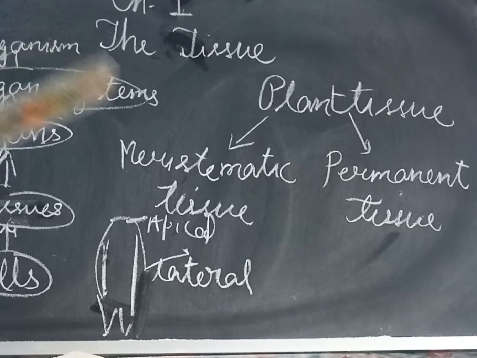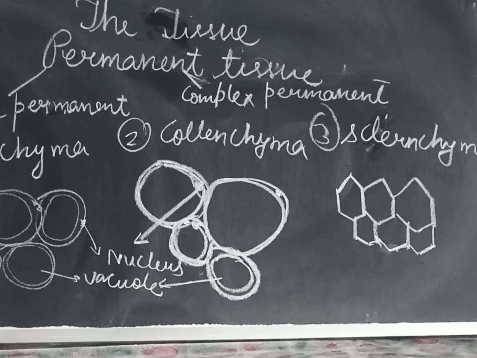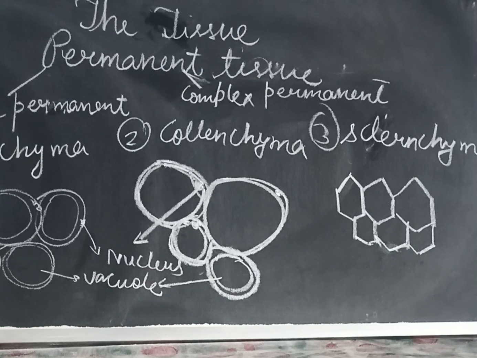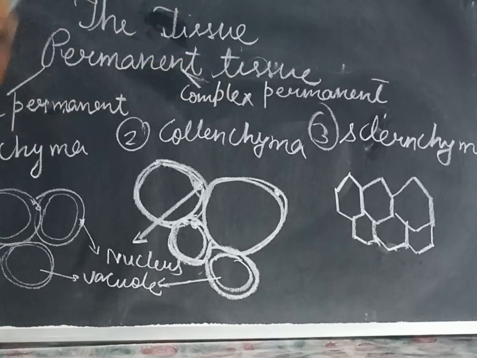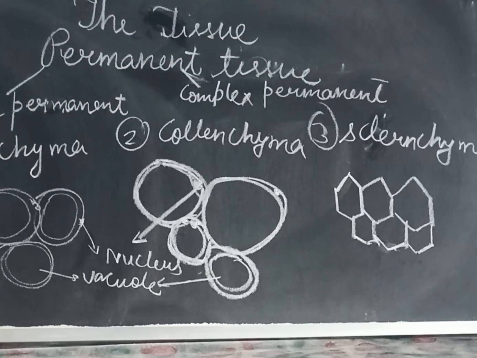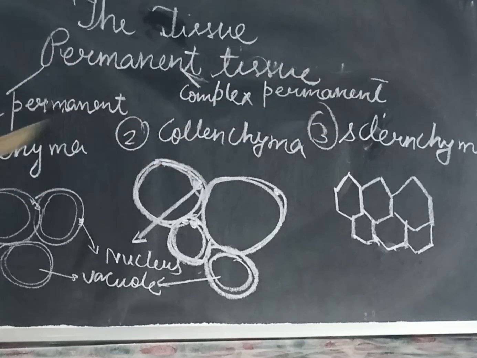The second is permanent tissue. Permanent tissue means tissue which assumes a permanent shape; its shape and size cannot be changed, and it cannot divide. On the basis of their position, permanent tissues are of two types, simple permanent and complex permanent. Simple permanent tissue again divides into three types: parenchyma, collenchyma and sclerenchyma.